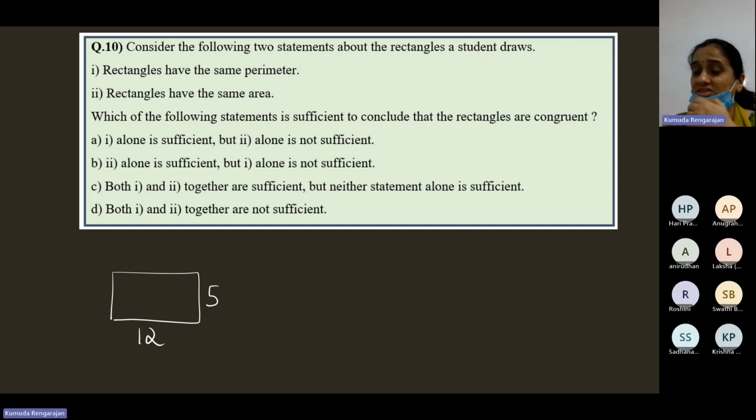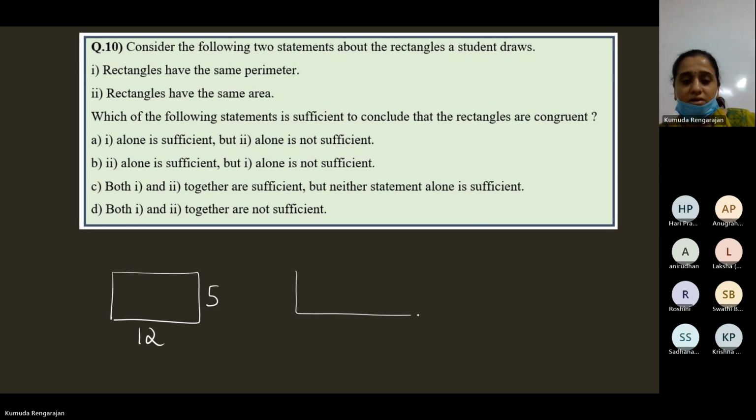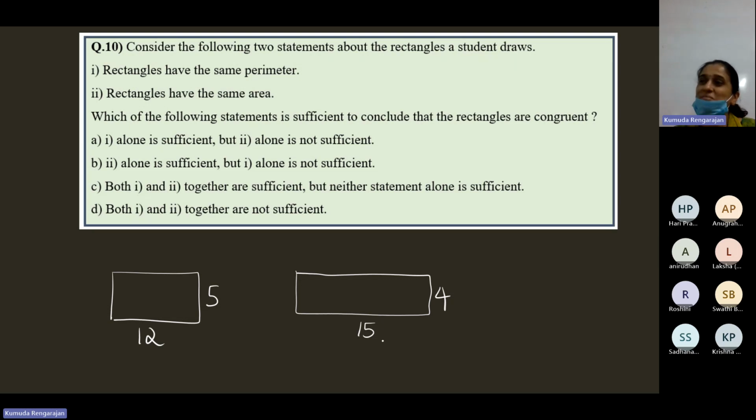15 4s are 60. Oh, yeah. Okay. 60 into 1. He's saying length is 60 and breadth is 1. That also is fine. So these 2 rectangles have the same area. 12 5s are 60, 15 4s are 60. They have the same area. Correct? But they're not congruent because they're not identical. When you place one over the other, they'll not coincide exactly.